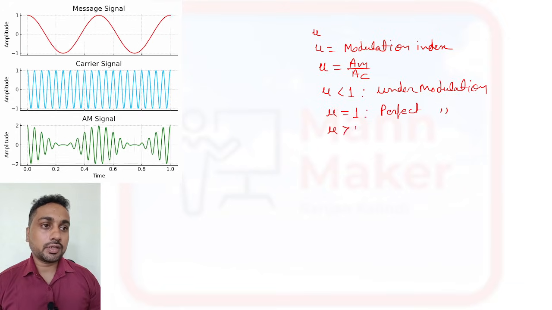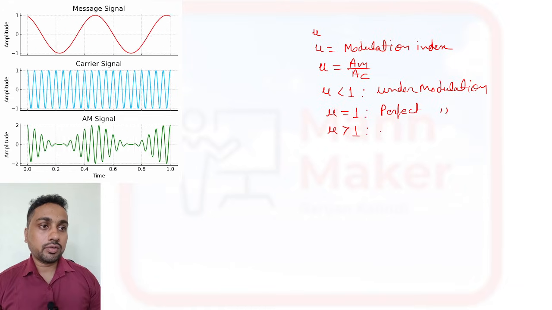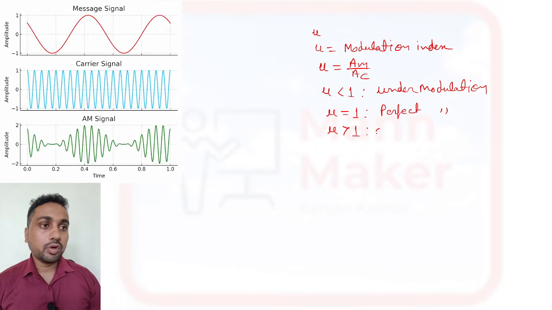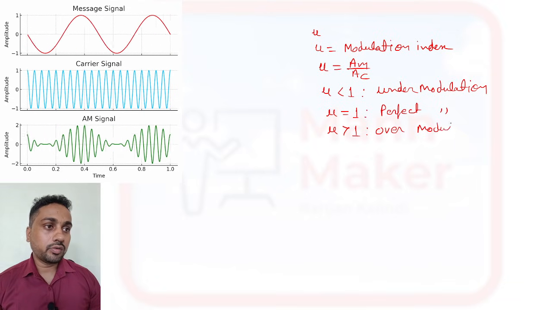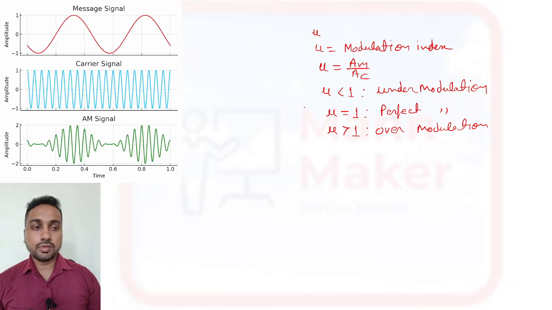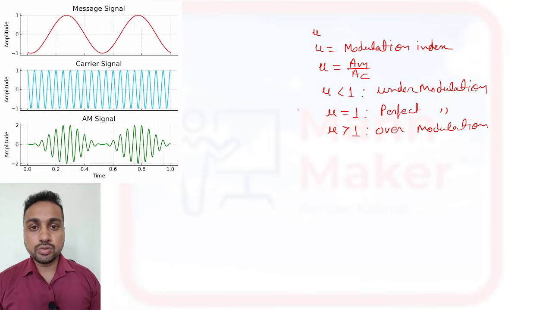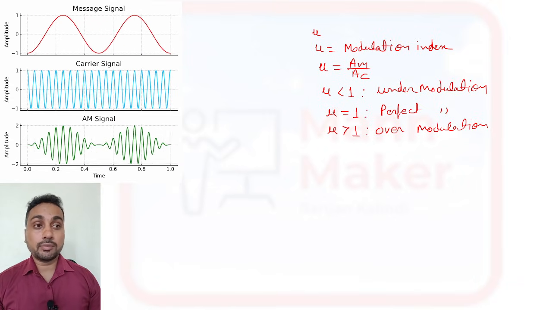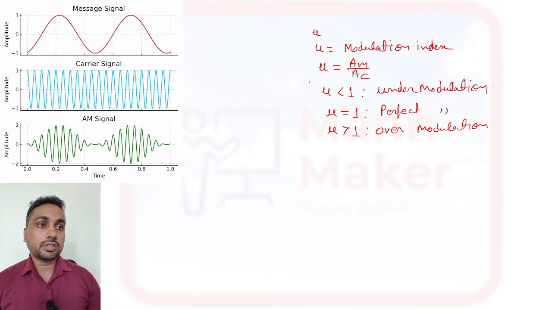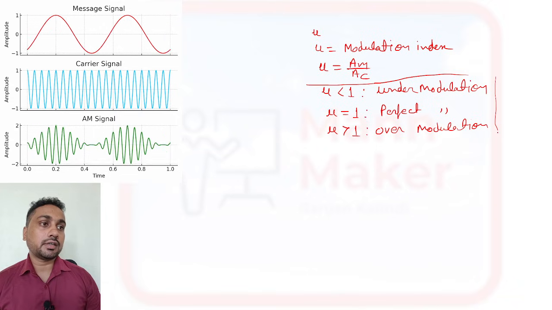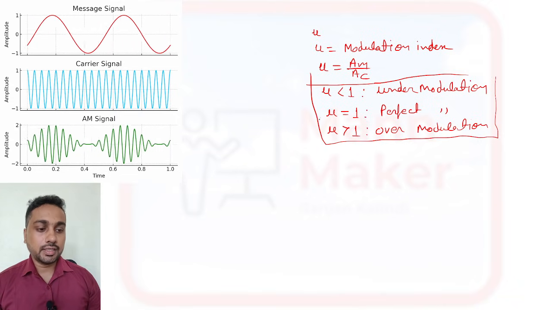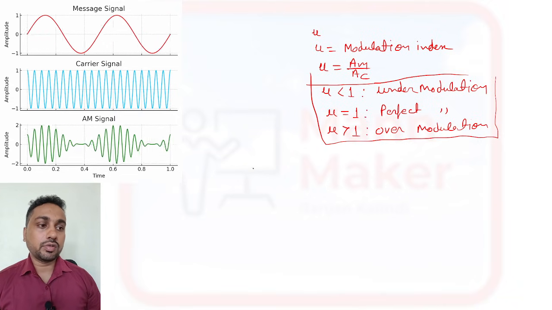And when mu is greater than 1, it is called over modulation. Okay, this is important. In objective type MCQ questions, they will ask this thing. So just remember this, this is the condition of modulation index.